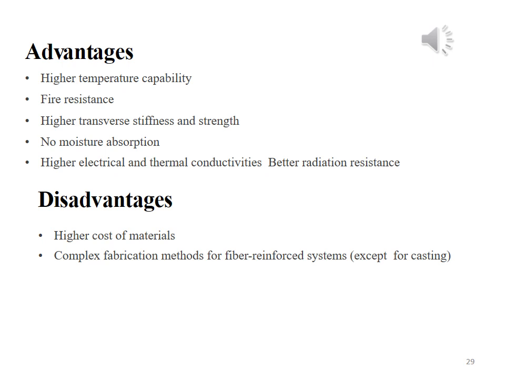The disadvantages of metal matrix composite materials. The main disadvantage of these materials is high cost. These materials are very costly compared to the traditional materials. The other disadvantage of these materials is complex fabrication methods for fiber reinforced systems.